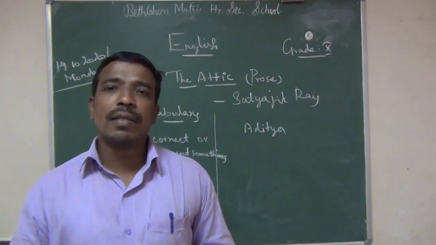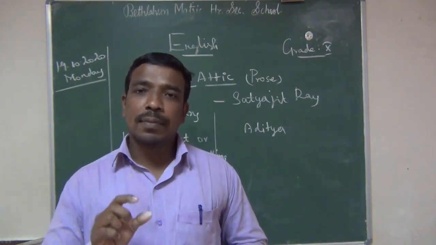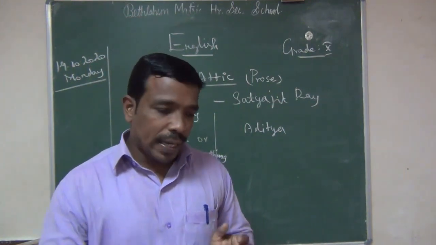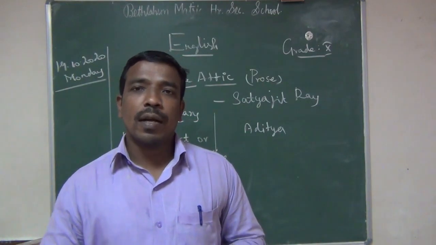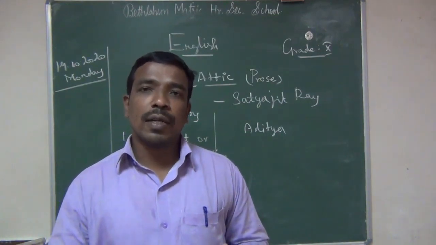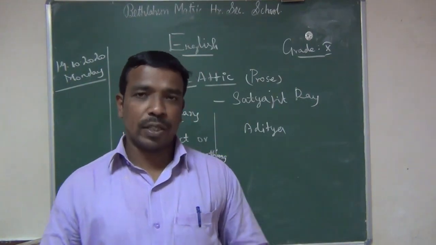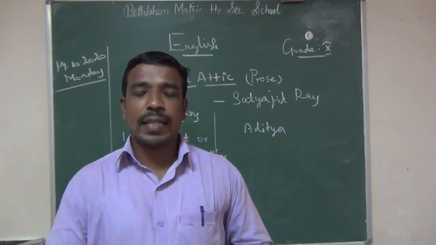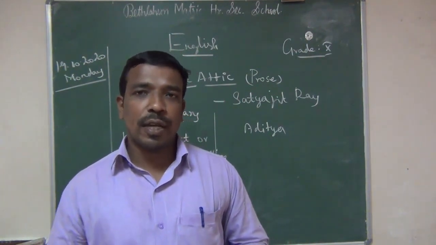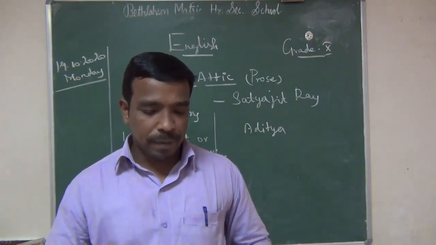Actually, the position of zamindar was formed by the British government to collect tax from the ordinary people, the landowners, and they would give this tax to the British. This position is like the present-day income tax officers. Once upon a time, the zamindars did this work: collect the tax and give it to the British.